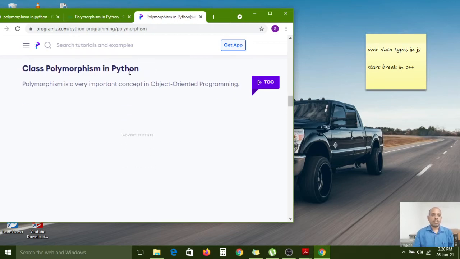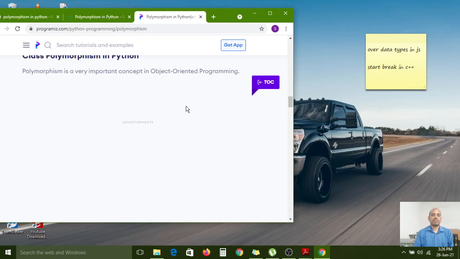Polymorphism, class polymorphism in Python. Polymorphism is a very important concept in object-oriented programming. Python can also support the polymorphism concept. Actually, what is the meaning of polymorphism?